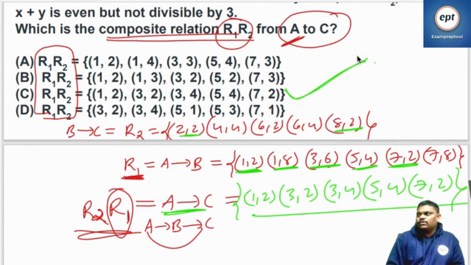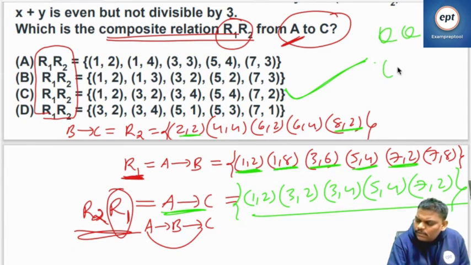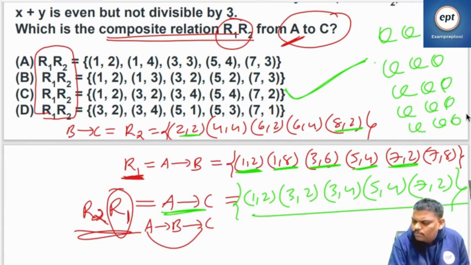Inner one will start first. R1, right? You want A to C. A to C means R1 you have to start, followed by R2. Can we move to next? This is a nice problem, please take care. Yeah, let's move to next.